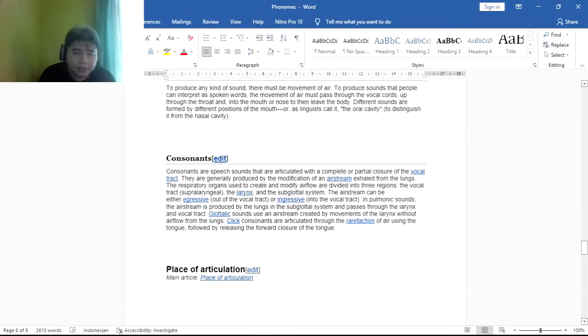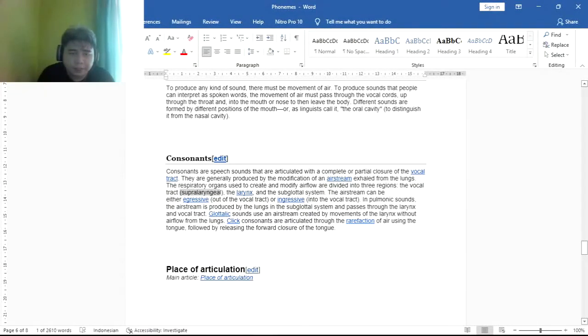Consonants are speech sounds that are articulated with a complete or partial closure of the vocal tract. They are generally produced by the modification of an airstream exhaled from the lungs. The respiratory organs used to create and modify airflow are divided into three regions: the vocal tract, the larynx, and the subglottal system.